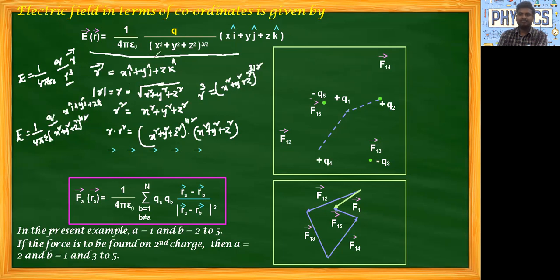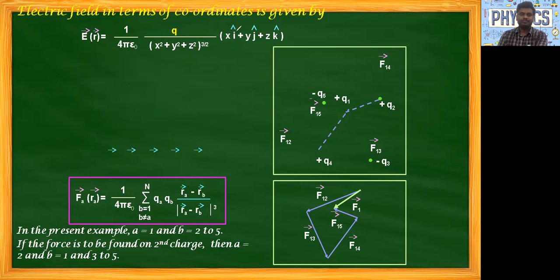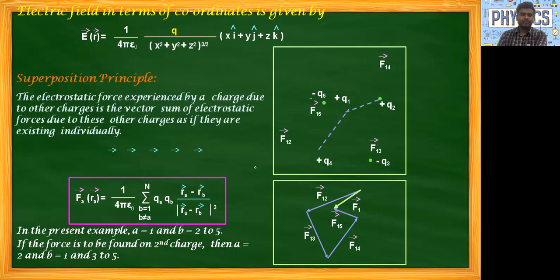Next, we will see our superposition principle. What is the superposition principle? The electrostatic force experienced by a charge due to other charges is the vector sum of the electrostatic forces due to these other charges, as if they are existing individually.